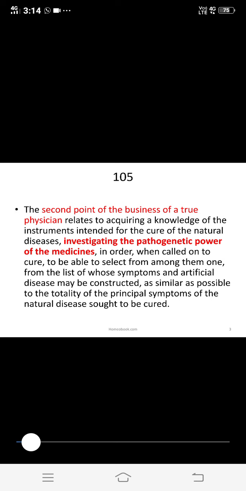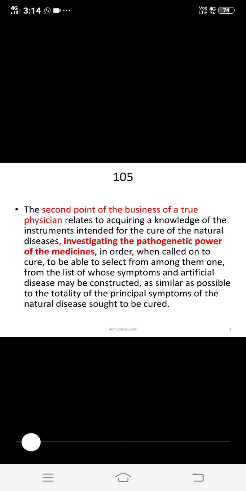So, by knowing the pathogenetic power of those medicines and the knowledge of the instrument, or the knowledge of the medicine, we select the medicine similar to that particular condition of natural disease, and by giving the medicine we produce the artificial disease in the patient, and that artificial disease annihilates the natural disease, and in this way the cure occurs in the patient.